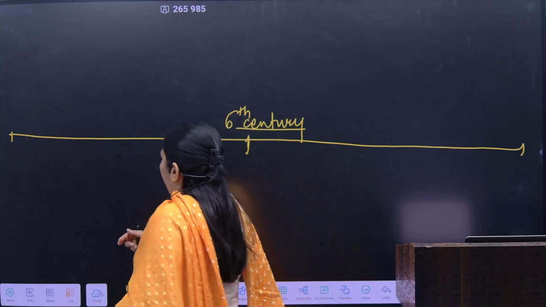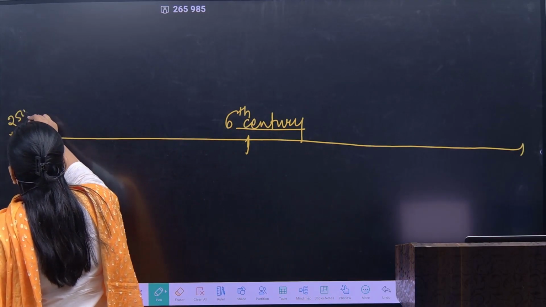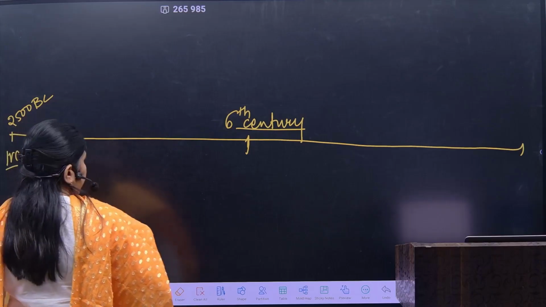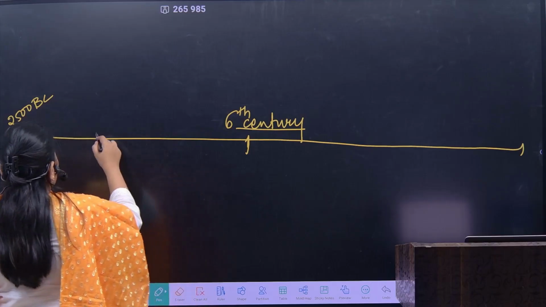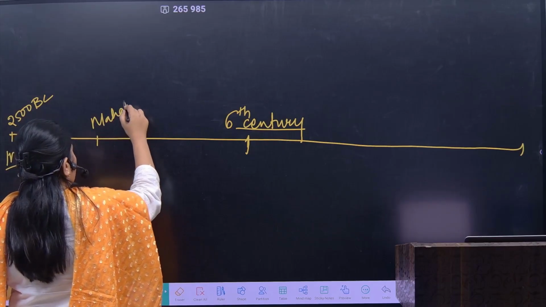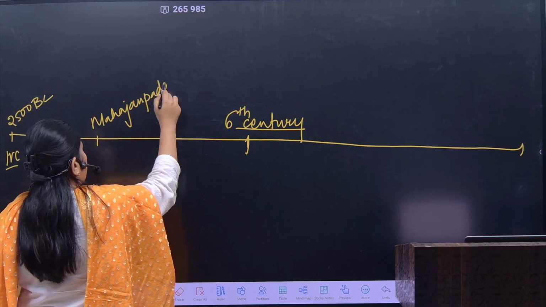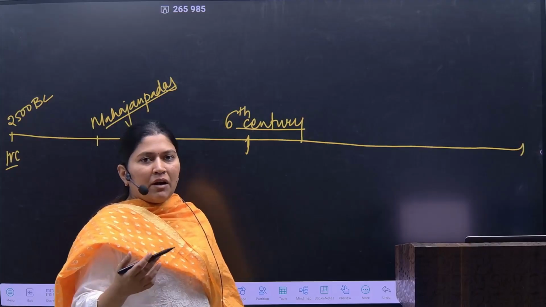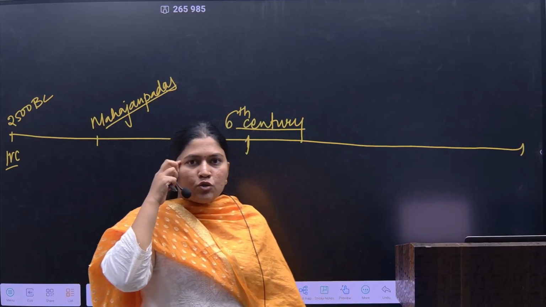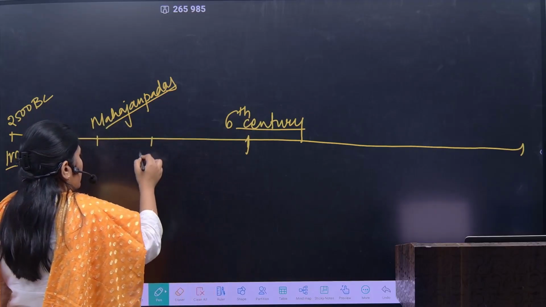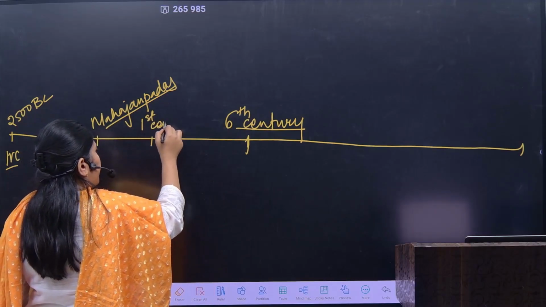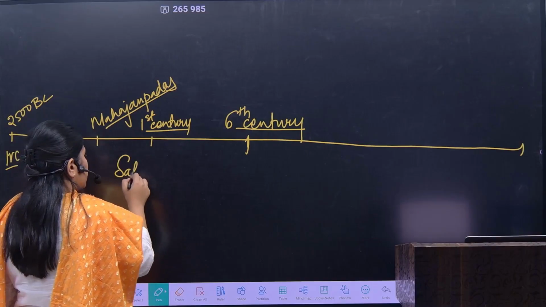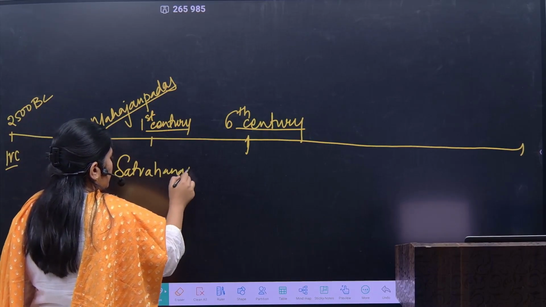So when we start our study right from 2500 BC, that is IVC, Indus Valley Civilization, we move forward up till the Mahajanapadas, and we see that one of the Mahajanapadas, that is Avanti, which was located in the Deccan region, comes into power as the future Satavahanas. So the Satavahanas were the ones who were in power during the 1st century AD. That was the Satavahana period.